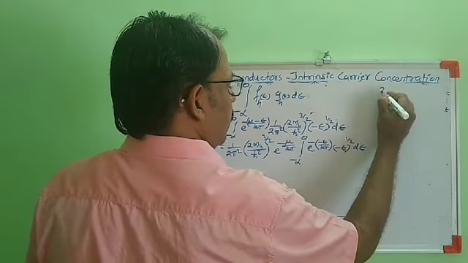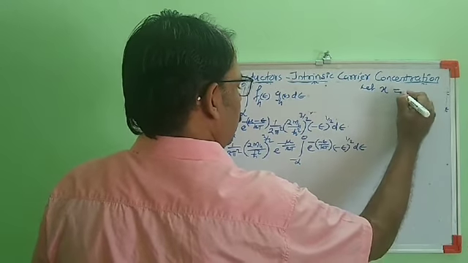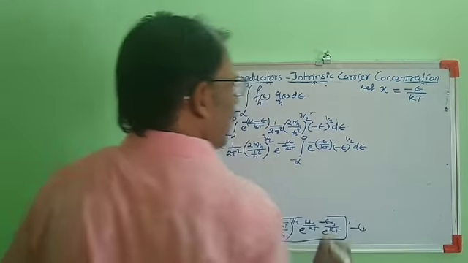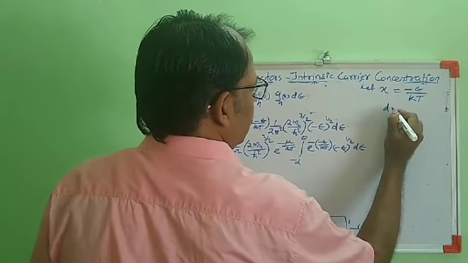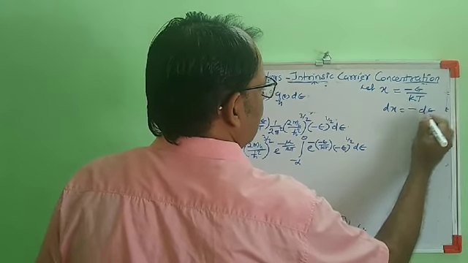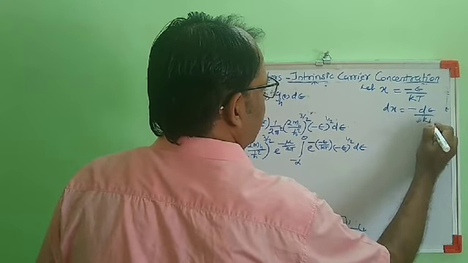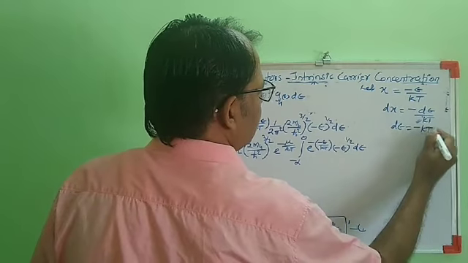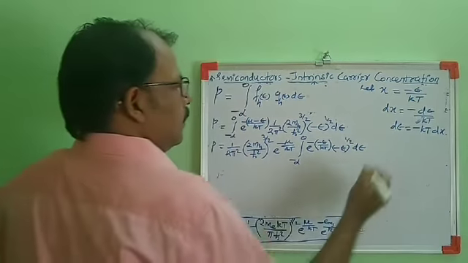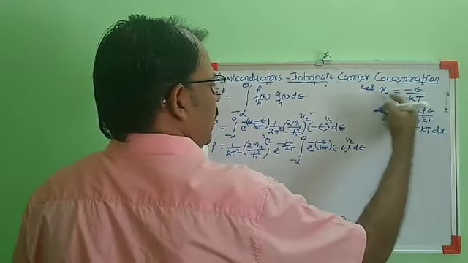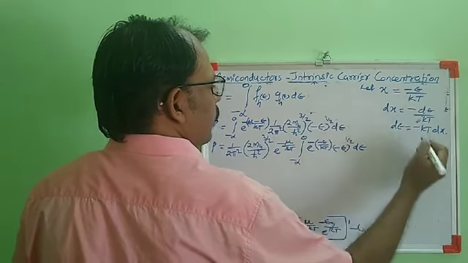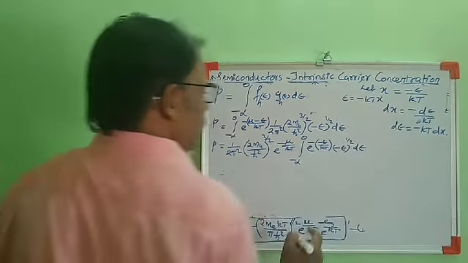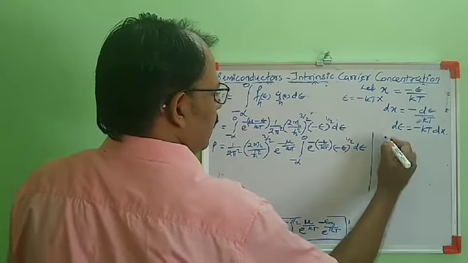we assume let x equal to −E/kT. Then dx equals −dE/kT, or dE equals −kT dx. E we can write as −kT times x. So this integral becomes